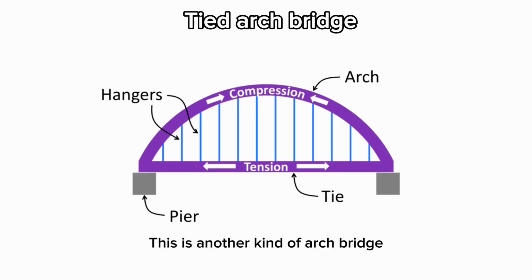And the last design is the tied arch bridge. This is another kind of arch bridge, which is supported by vertical ties between the arch and the deck. The downward pressure from the arch structure to the deck of the bridge is translated into tension by the vertical ties. Before we finalized our bridge design, we did some more research on other projects.